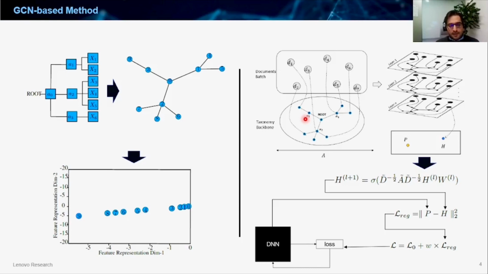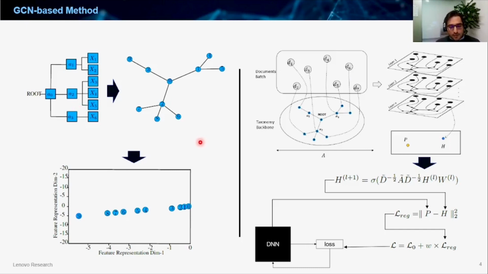In the second method, our objective is to identify representation for some nodes in the taxonomy given the labels of the other nodes. We consider a hierarchical taxonomy as a labeled graph and seek a GCN encoding of any generally connected node to this graph. Here, on the left side, there is an illustration for two-dimensional GCN encoding of the nodes in a sample taxonomy, as you can see here.